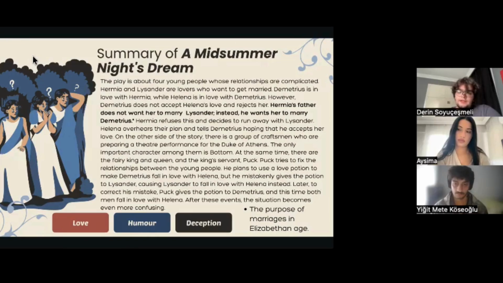On the other side of the story, there is a group of craftsmen who are preparing a theater performance for the Duke of Athens. The only important character among them is Bottom. At the same time, there are the Fairy King and Queen, and the king's servant Puck. Puck tries to fix the relationships between the young people. He plans to use a love potion to make Demetrius fall in love with Helena, but he mistakenly gives the potion to Lysander, causing Lysander to fall in love with Helena instead. Later, to correct his mistake, Puck gives the potion to Demetrius, and this time both men fall in love with Helena. After these events, the situation becomes even more confusing.